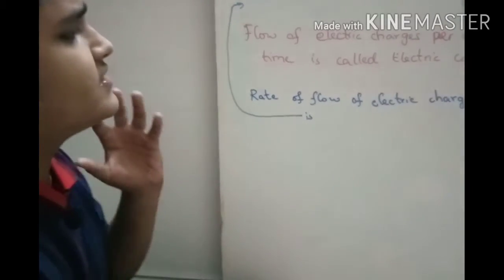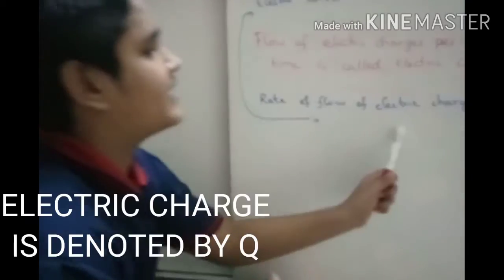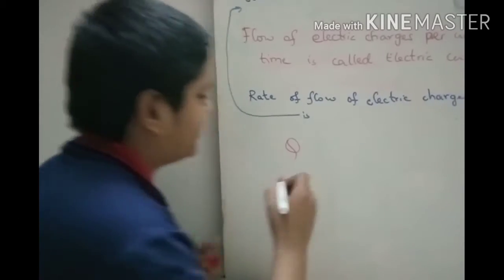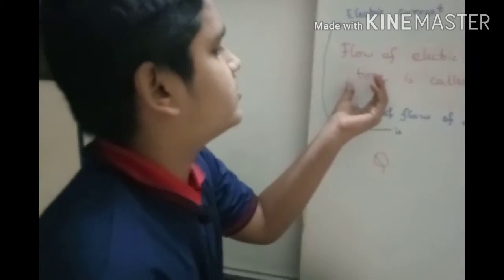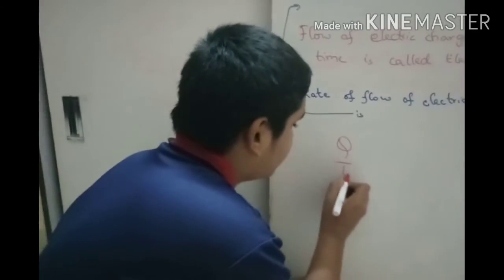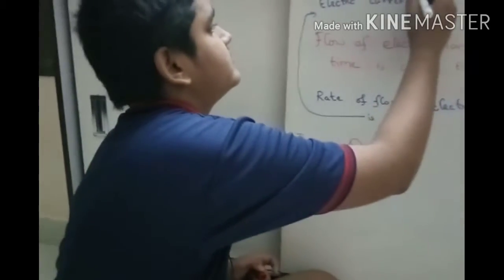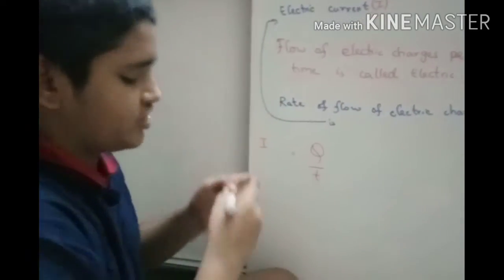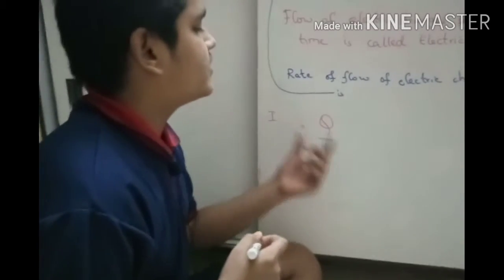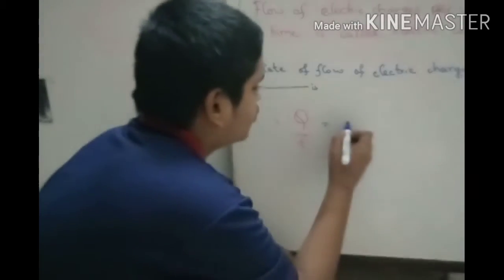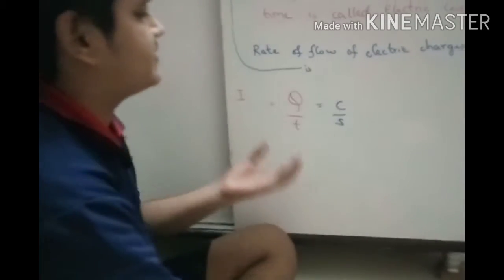So what is the formula and what are its units? Let's learn. Electric current is denoted by I, and charge is denoted by capital Q. Rate means by time, so Q by time is equal to I. I is the electric current symbol. Charge has the unit coulomb and the SI unit of time is second.